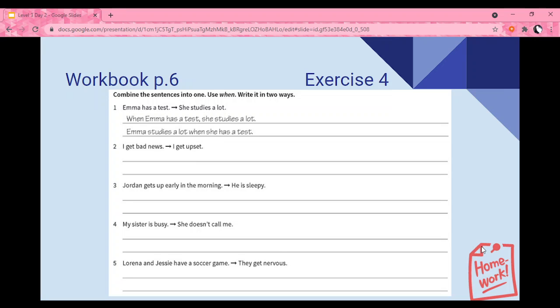Let's do number 2. I get bad news. I get upset. Remember, we need to use when. When I get bad news, comma, I get upset. Or, I get upset when I get bad news. Pause the video and work on sentences 3, 4, and 5. Perfect. We'll revise this in class.